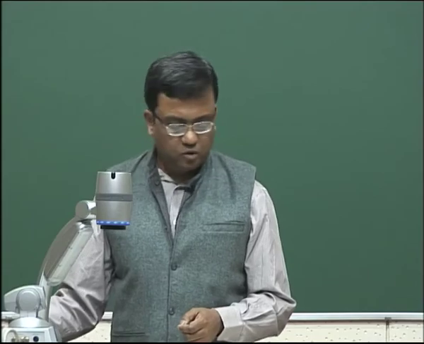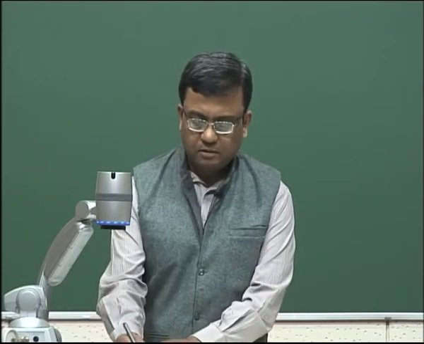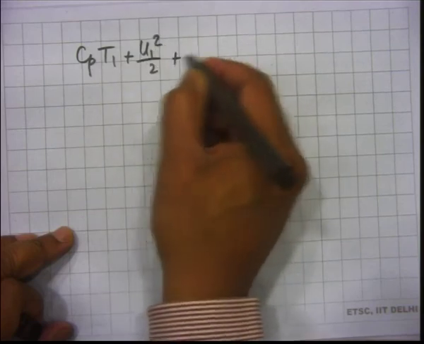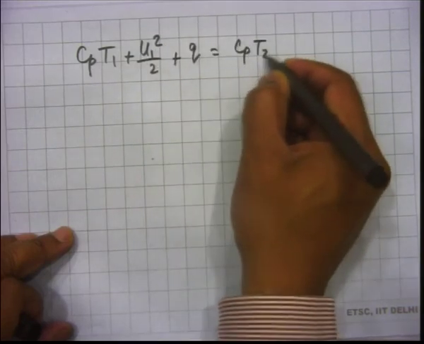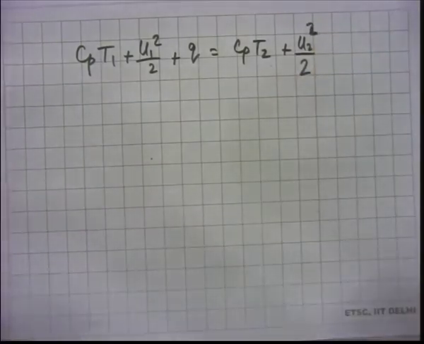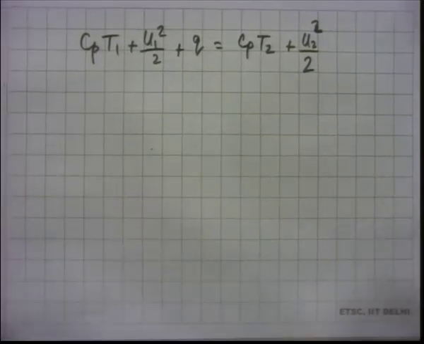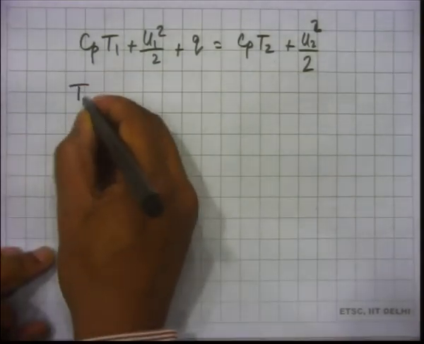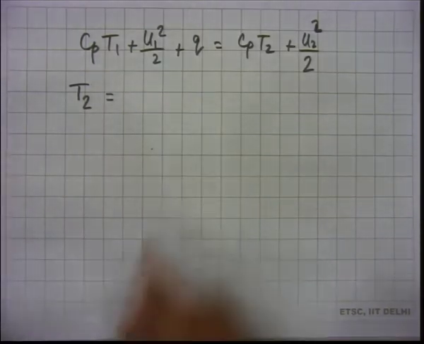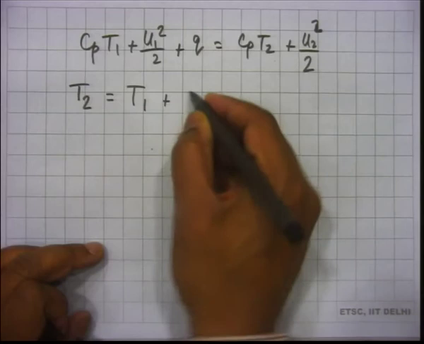So to get T2, we'll use CpT1 plus U1 squared by 2 plus Q, equals CpT2 plus U2 squared by 2. And this will require some work, and some steps I might skip, but I'll broadly tell you how this is done.